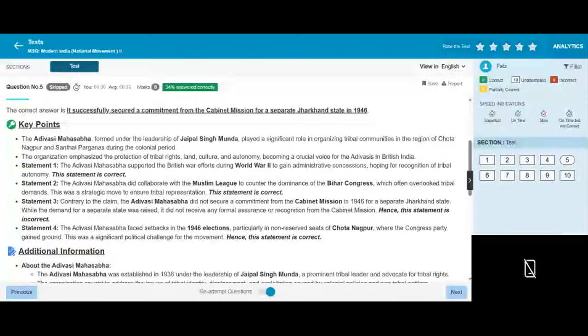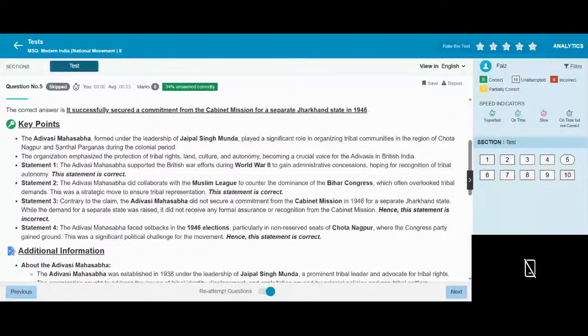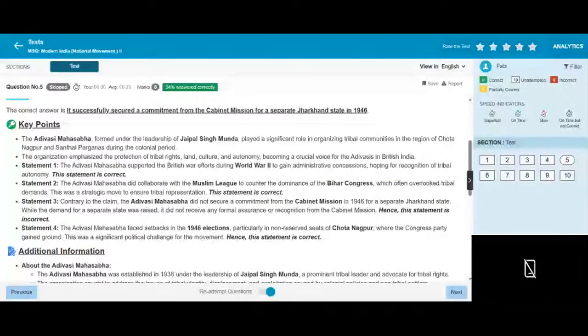The Adivasi Mahasabha supported the British war efforts during World War II to gain administrative concessions. The second statement is also true: the Adivasi Mahasabha did not collaborate with the Congress, which could overlook tribal demands. The third statement claims that the Adivasi Mahasabha did not secure a separate Jharkhand state. The demand for a separate state was raised, and received support from the convention.